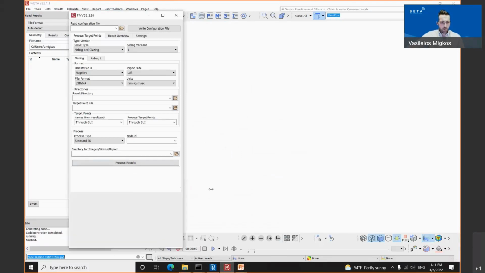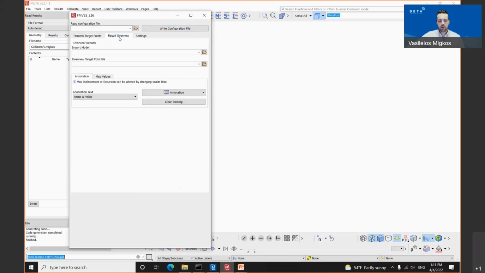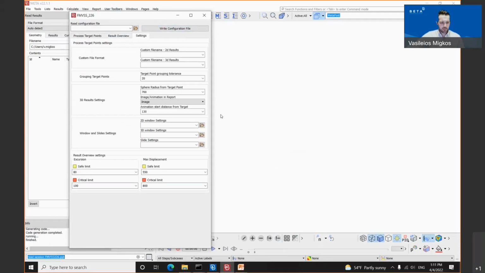Once the tool opens, on the top, we have the read configuration file. The user can set all the necessary fields once, write a configuration file, and use these in order to make his job easier and faster. The tool consists of 3 tabs. We have the Process Target Point tab, the Result Overview tab, where the user is able to map the annotations and values on his model, as well as the Settings tab.